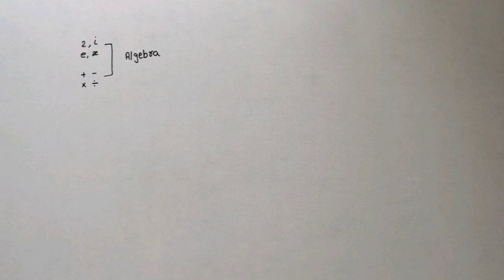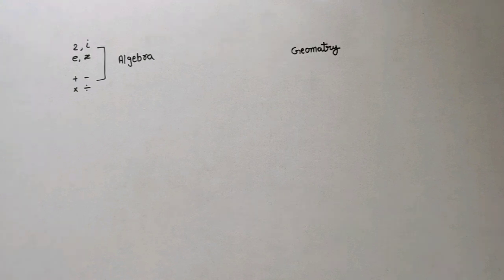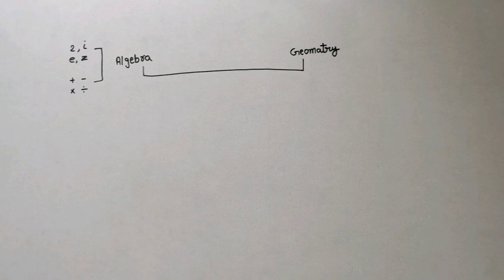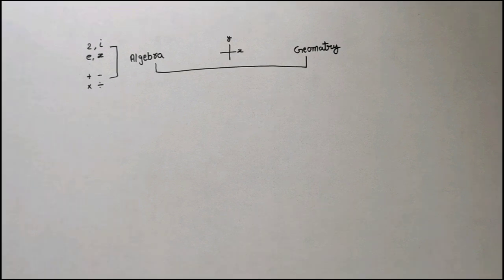But mathematics has another major branch, geometry. Geometry is the study of shapes, space, and their relationships. For centuries, algebra and geometry were developed almost independently. Then came one of the greatest ideas in mathematics, the coordinate system. By placing a graph over space, every point could be represented using numbers. Suddenly, geometry became algebra. Shapes could be written as equations, and equations could be visualized as shapes. This completely changed mathematics because now we could solve geometric problems using algebra and understand algebra by simply looking at graphs. In other words, two completely different languages became one.